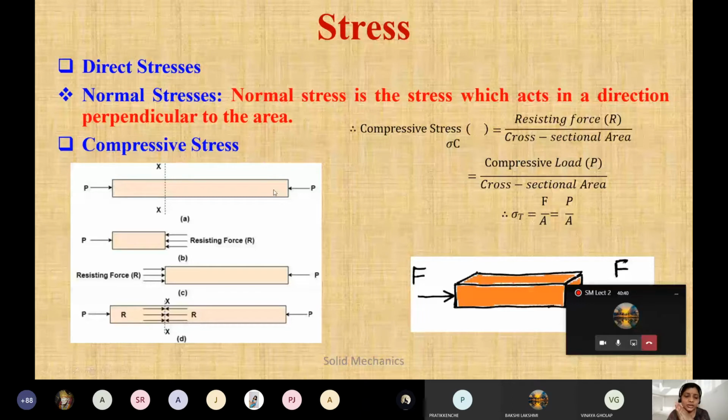So what will it try to do to the material? It will try to push the material. Okay? And that pushing action will decrease the length. Clear this one now? What is compressive stress?